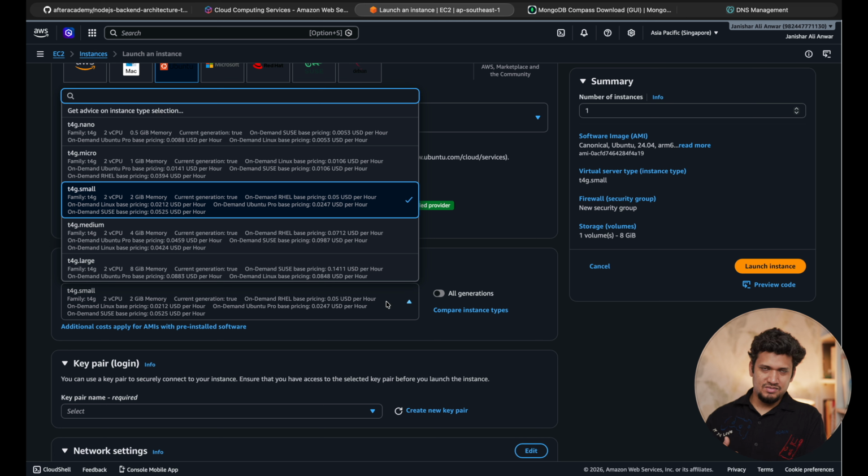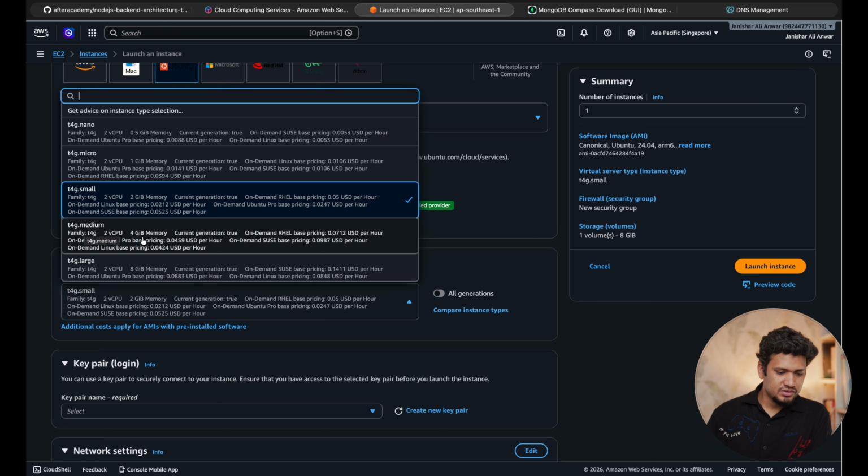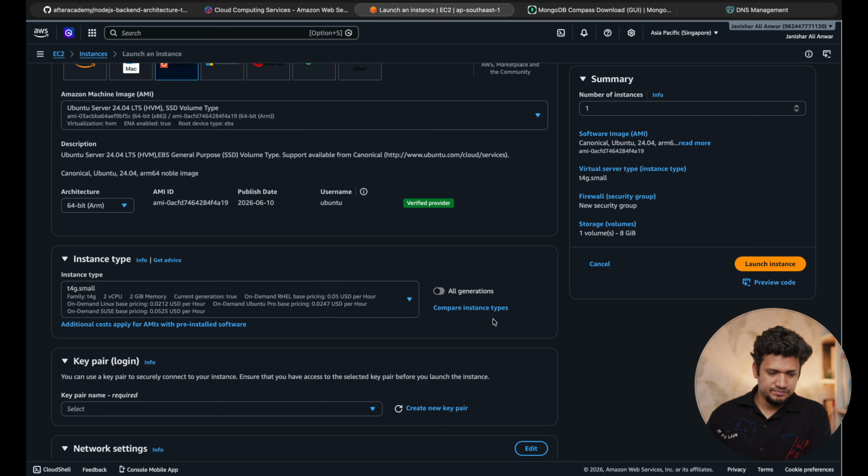Here I want to optimize for cost, so I'm going to choose T4G small. It will have 2 GB memory and 2 CPU cores. You can go even below, like micro or nano, but I think small is well suited for a service like a database. Now only 2 GB RAM is there, that is why I'm going to use swap. If you see, there is a medium instance which has 4 GB RAM, but again the cost is going to be around doubled. So based on your budget, you can select the larger size as well, but I'm going to use T4G small.